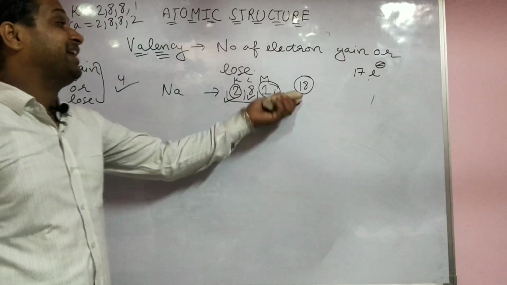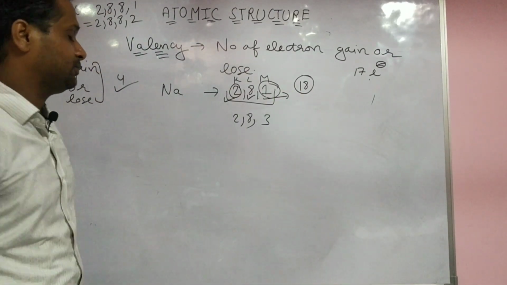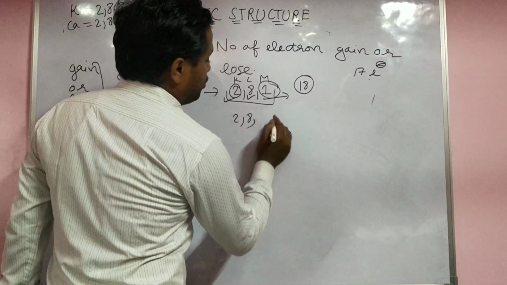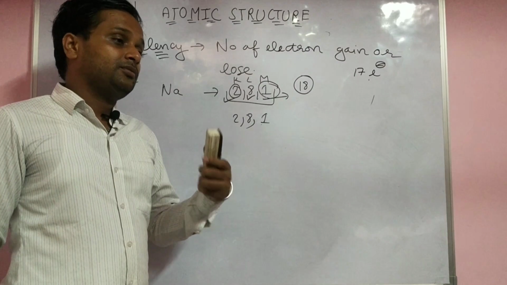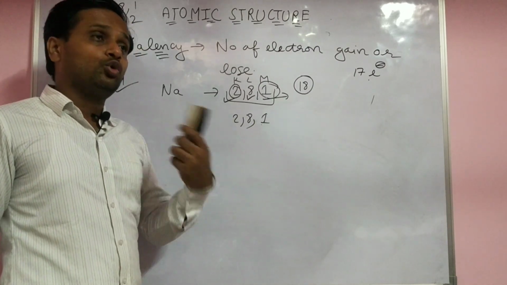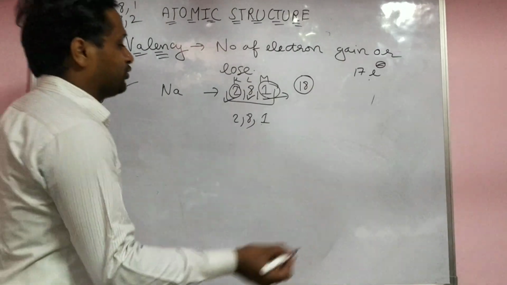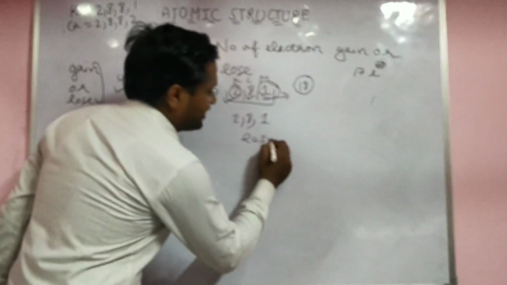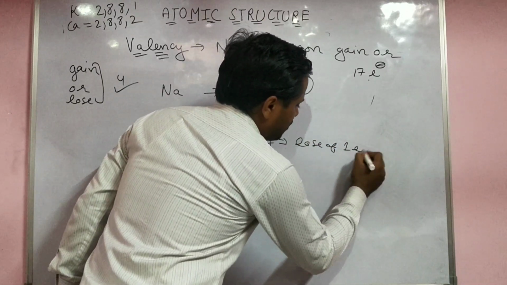It is unable to. So for 2, 8, 1, it wants 17 electrons. But think about it: is losing 1 electron easy or taking 17 electrons easy? Which one is easy? The easy thing is the loss of 1 electron. Keep in mind.